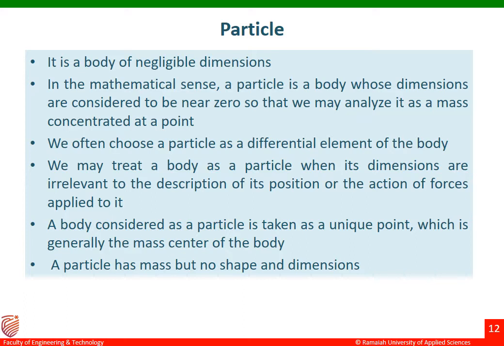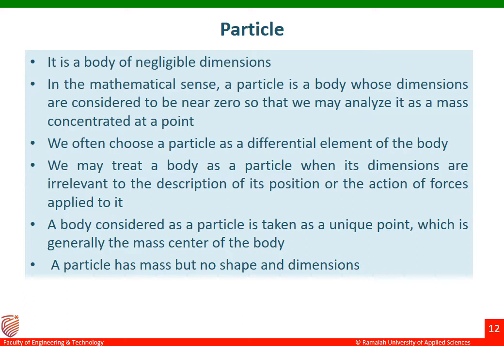Particle. It is a body of negligible dimensions. In the mathematical sense, a particle is a body whose dimensions are considered to be zero so that we may analyze it as a mass concentrated at a point. We often choose a particle as a differential element of a body.